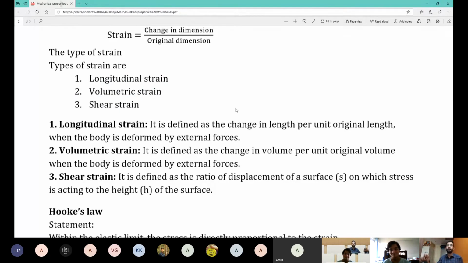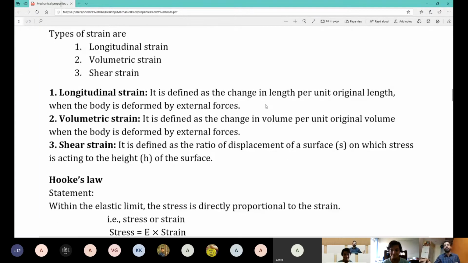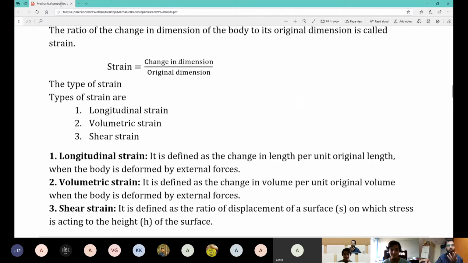And I have to explain it to you via a diagram, and I don't know how to draw a diagram on this computer. Anyway, longitudinal strain. Simple thing. In case of dimension, you put length. The ratio of change in length to original length of a deformed body is known as longitudinal strain.